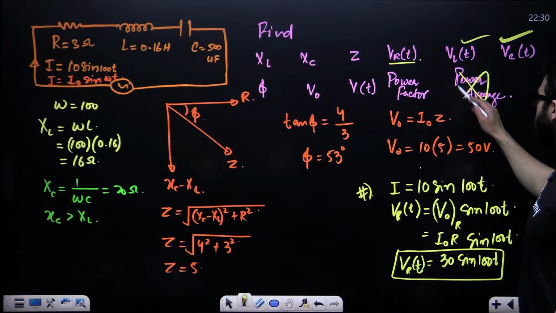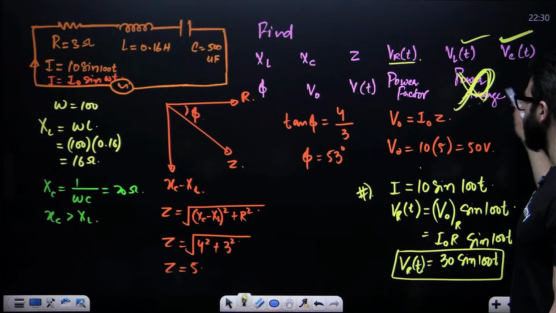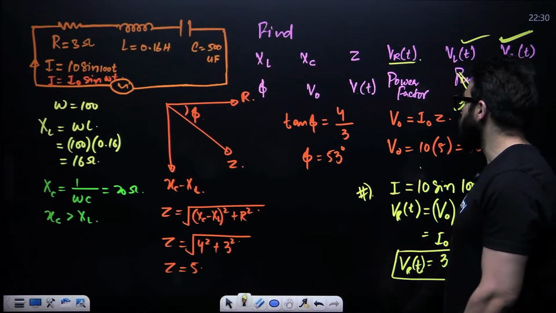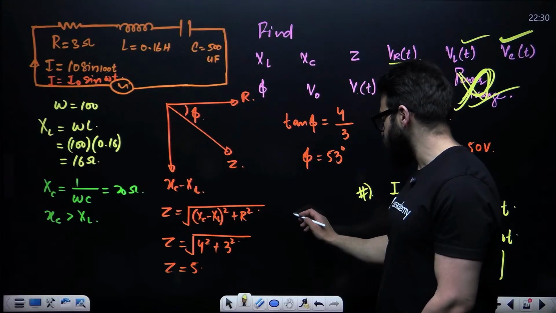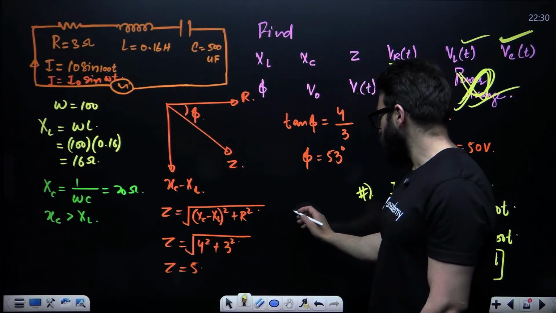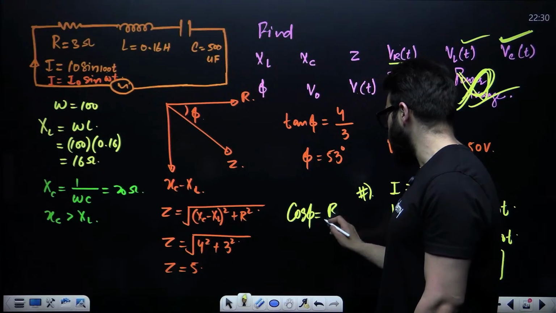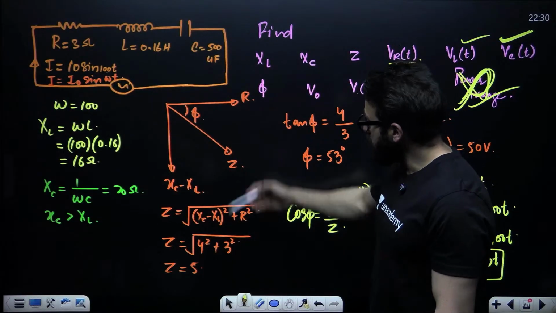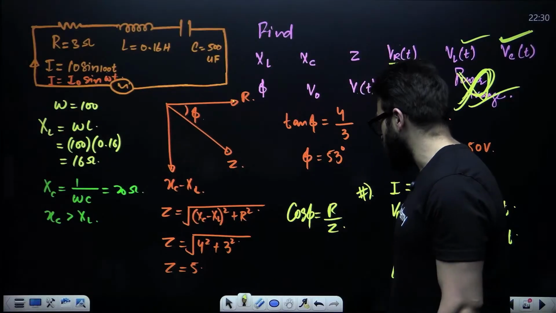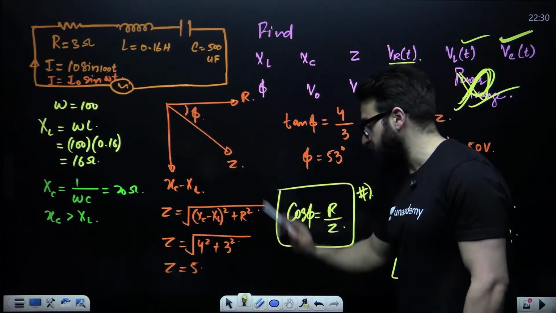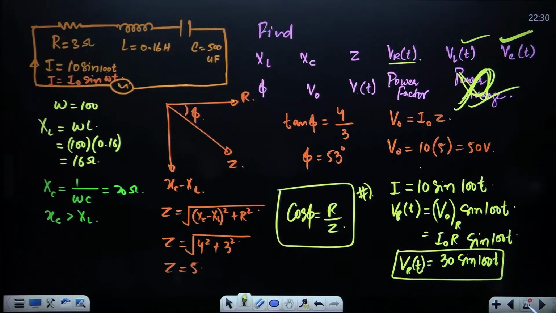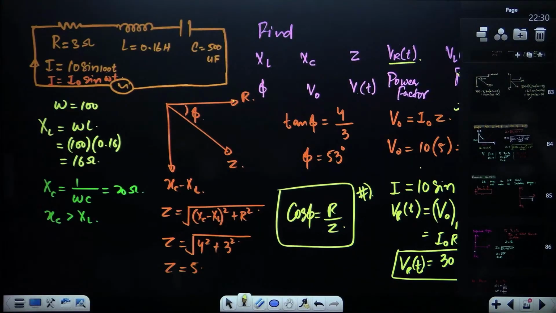Okay, average power. For average power, you'll have to study another topic in detail, so ignore this. Power factor is simply cos phi, that will be R divided by Z. Base by hypotenuse, R by Z. This will be the power factor. So these are the details of LCR.